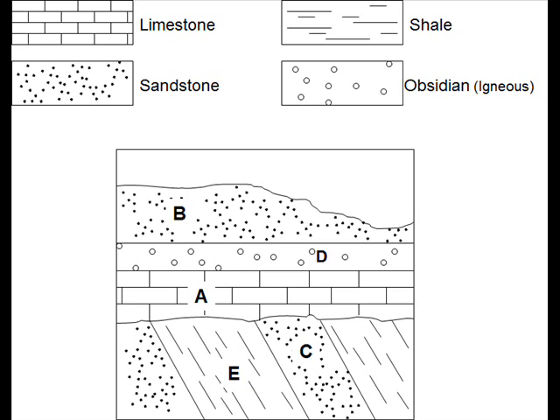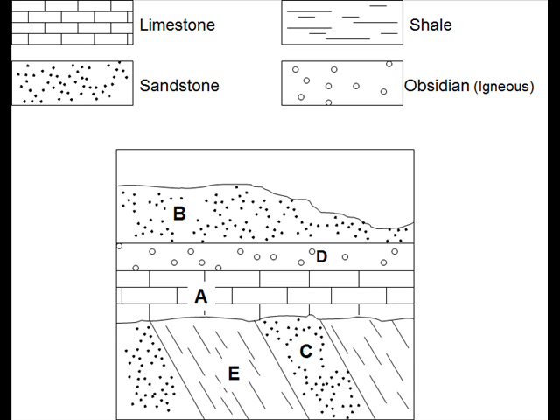How many layers are sedimentary or metamorphic rock? A. 4, B. 5, C. 6, or D. 7. Number 7, of the following events, which happened most recently? It would be the youngest. A. Volcano, B. Uplift, C. Erosion, D. Unconformity.